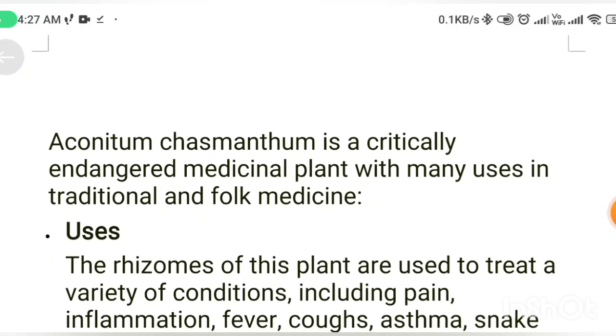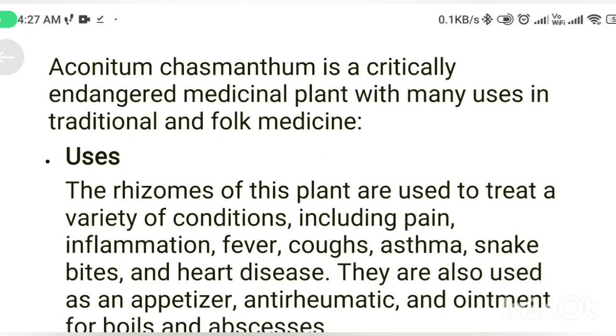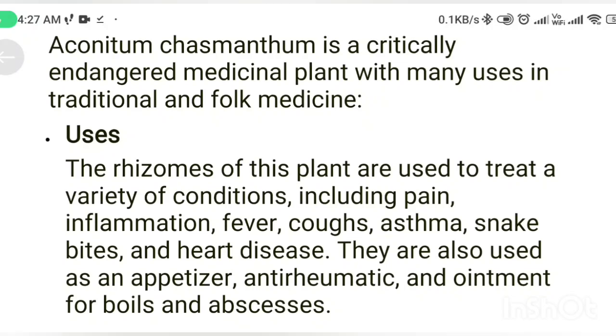Aconitum chasmanthum is a critically endangered medicinal plant with many uses in traditional and folk medicine. The rhizome of this plant is used to treat a variety of conditions including pain, inflammation, fever, cough, asthma, snake bite and heart disease. Next question.